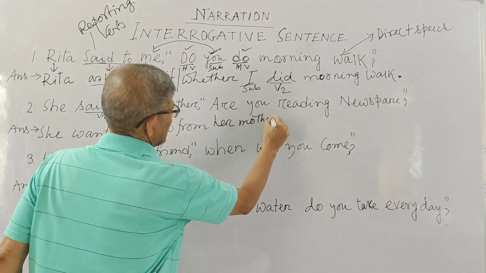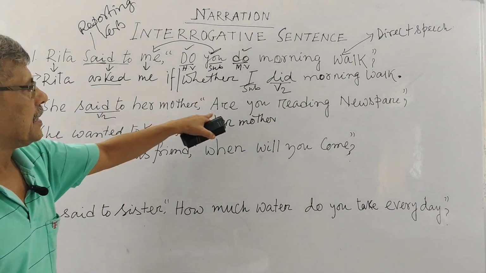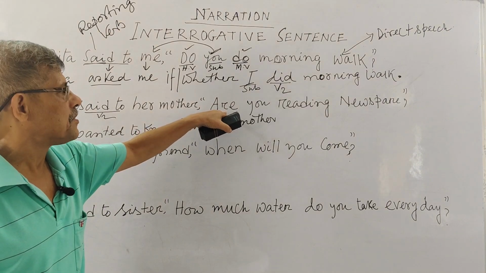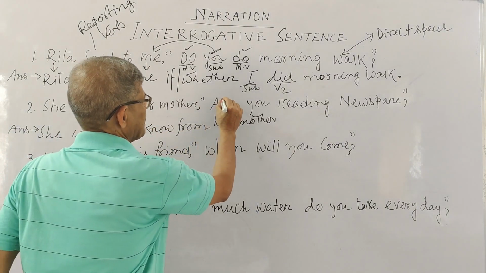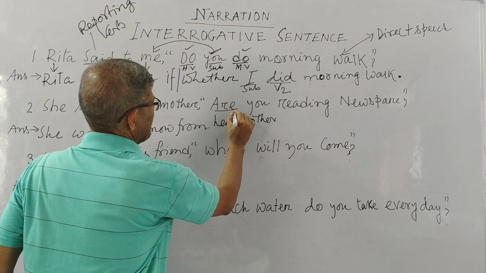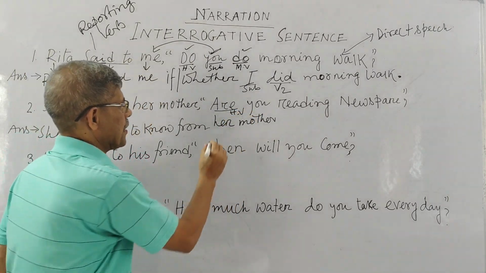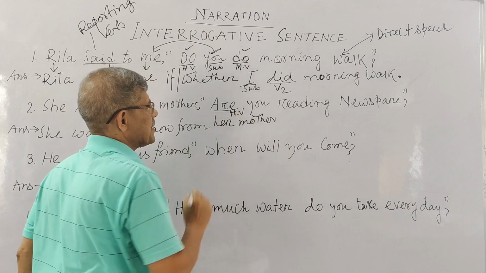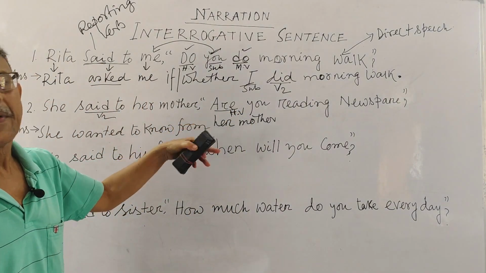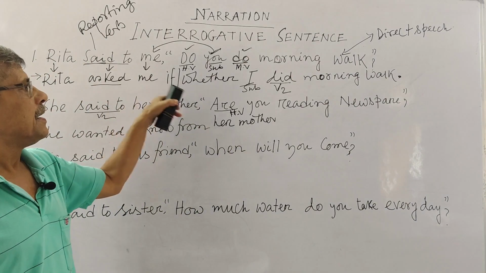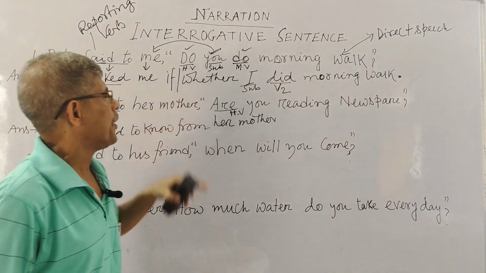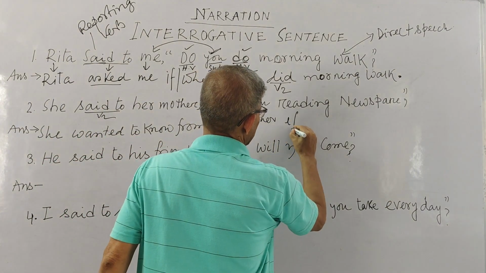Okay? Now you see, your interrogative sentence begins with your helping verb. This is your helping verb. Clear? Helping verb, mind it. If your interrogative sentence begins with a helping verb, you know very well that from here your linker would be if or whether. I write if here.